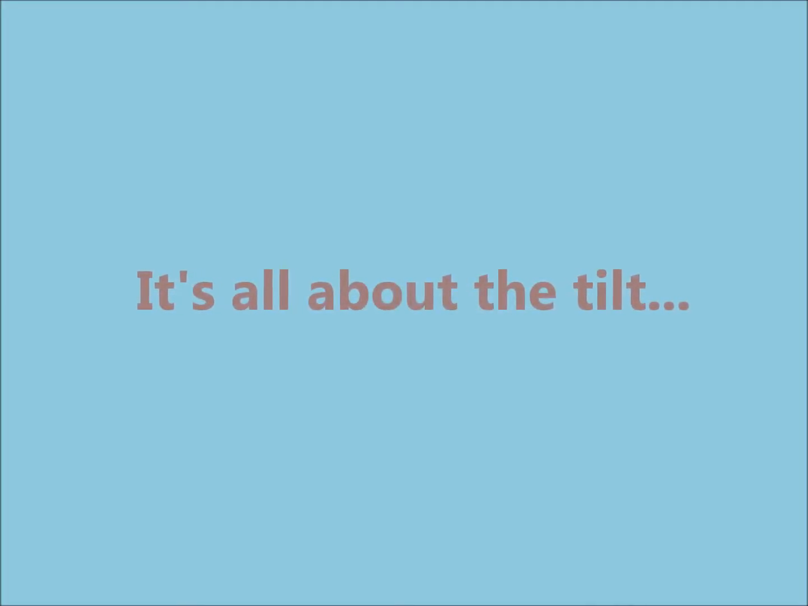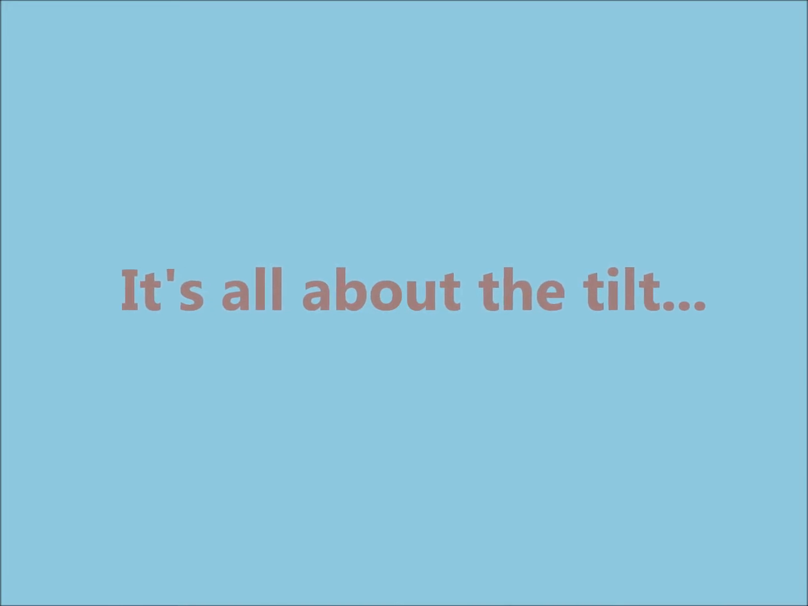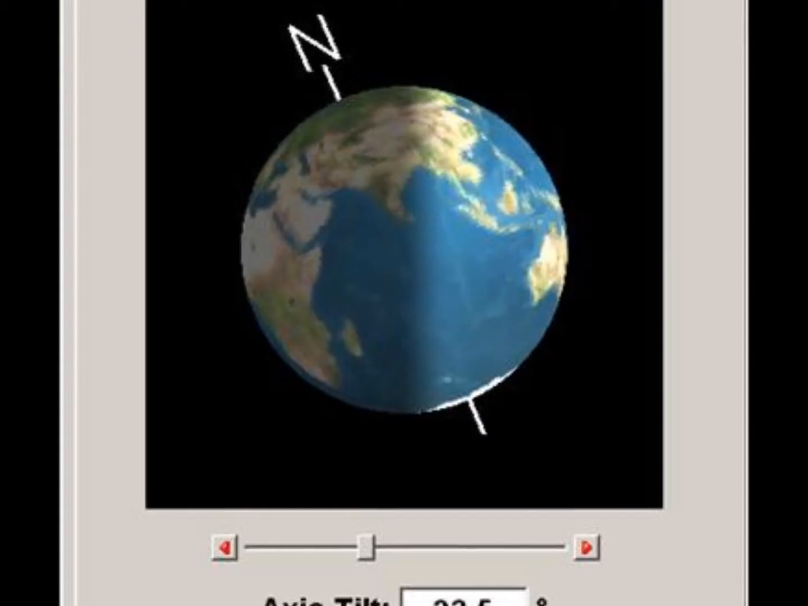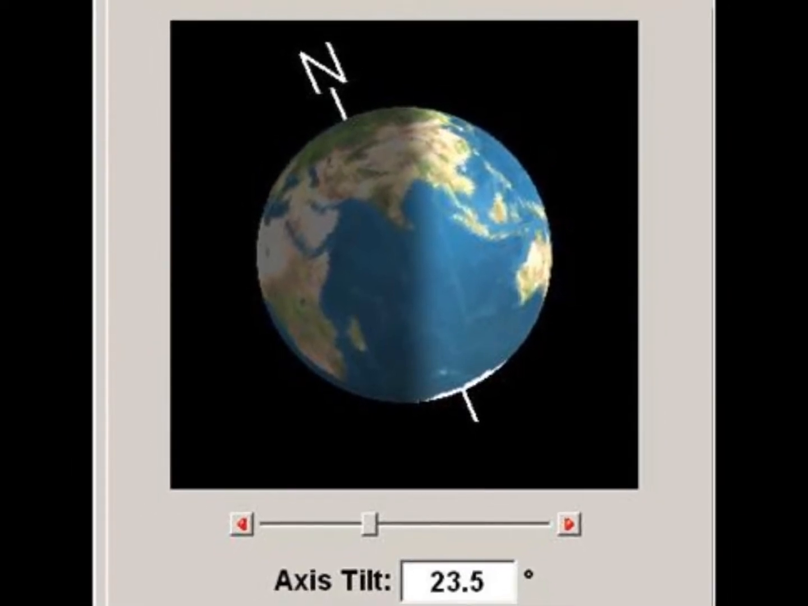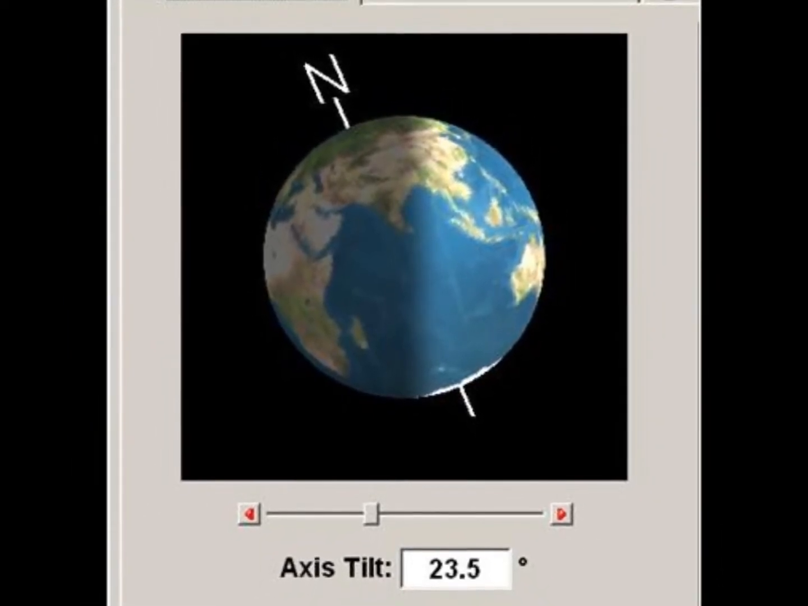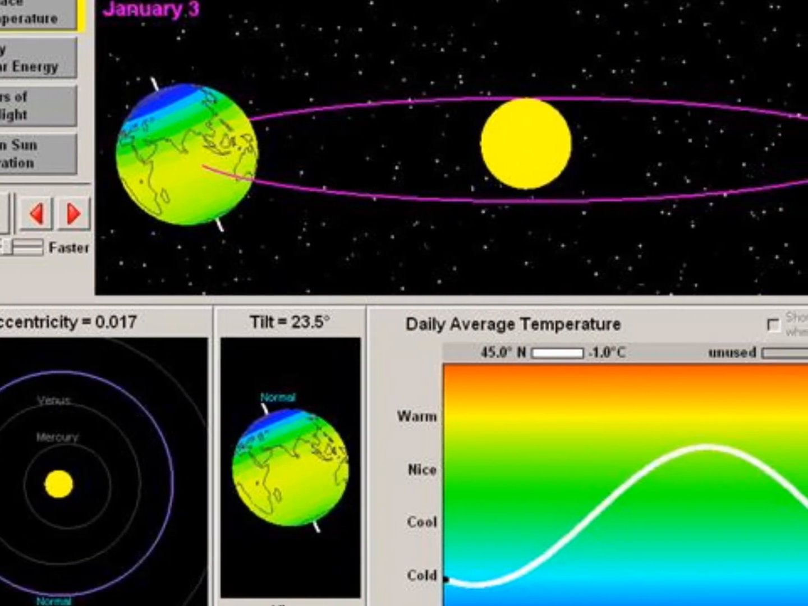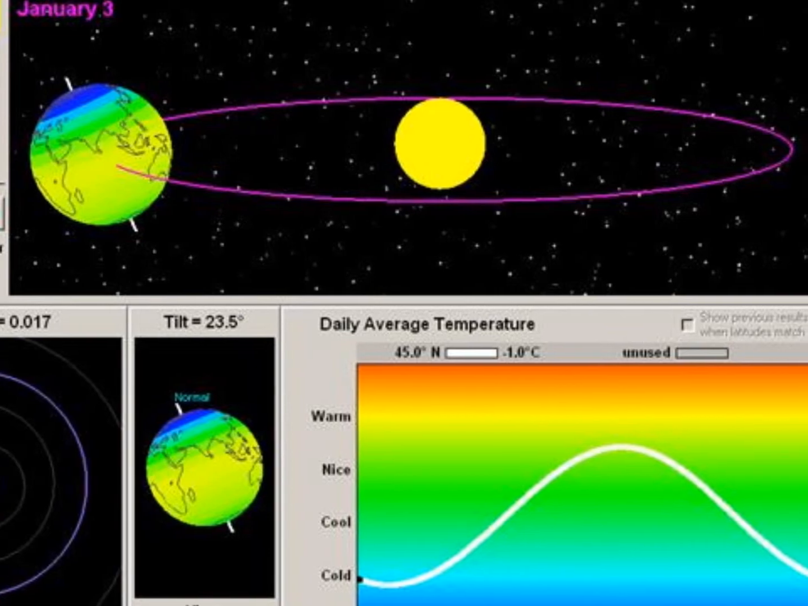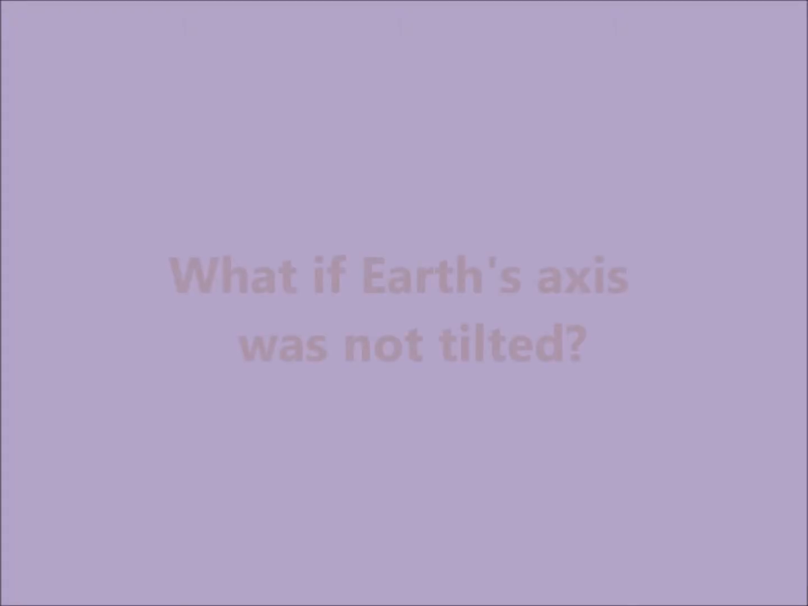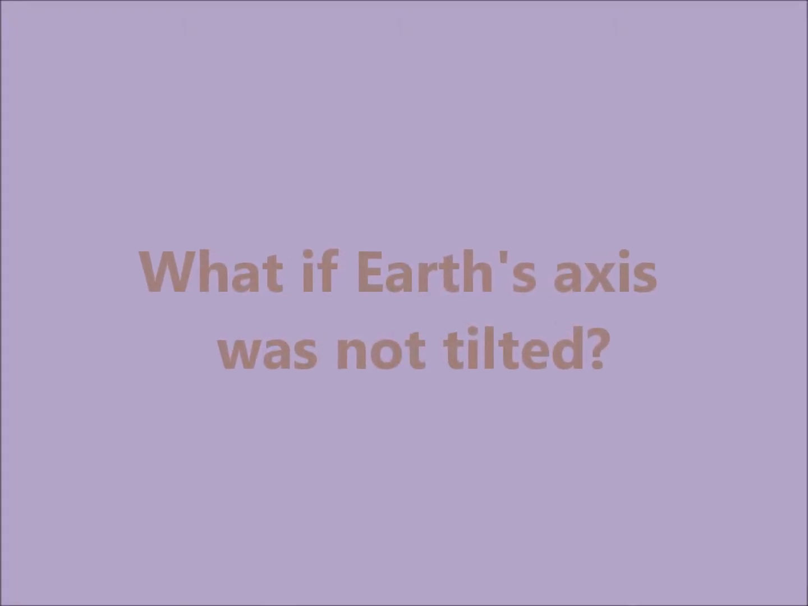If it doesn't have anything to do with the distance from the sun, what causes Earth to experience seasons? It's all about the tilt. Earth's axis is tilted at approximately 23.5 degrees. This tilt, as we travel around the sun, causes us to experience cool temperatures in the winter and then warm temperatures in the summertime.